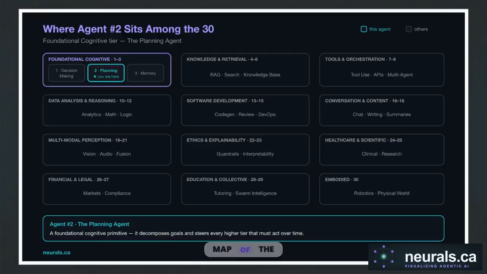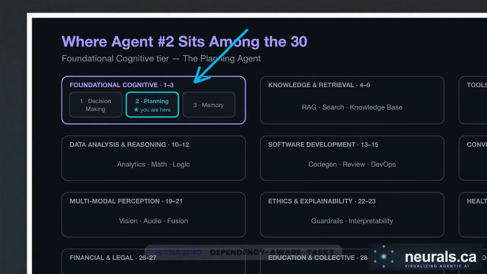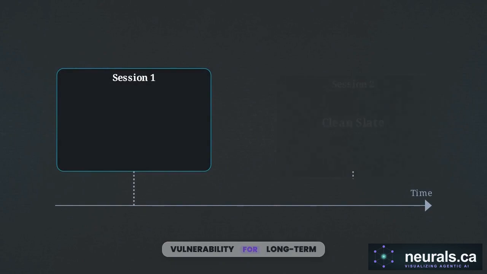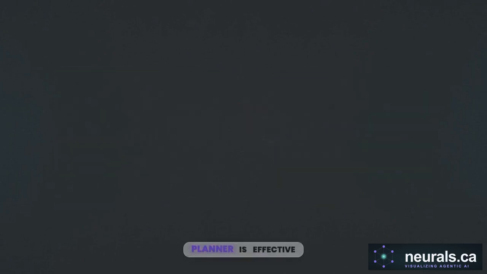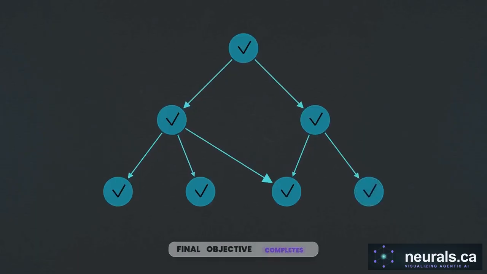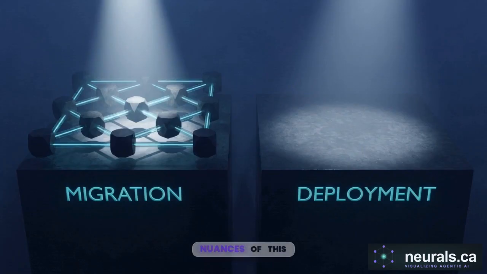Let's step back to our map of the 30 foundational architectures. We started with the autonomous decision-making agent, the engine for rapid, single-step execution. Now we've established the planning agent, a strategic orchestrator capable of managing dependency-aware tasks over extended periods. But relying exclusively on these two architectures exposes a vulnerability for long-term AI deployments. The planner is effective at recovering from failures inside an active loop, but the moment the final objective completes and the session closes, the agent suffers amnesia. It cannot carry the nuances of this week's database migration into next week's architecture deployment.